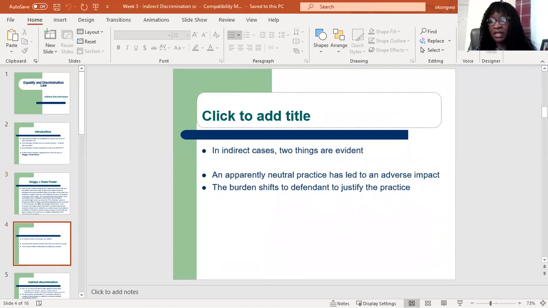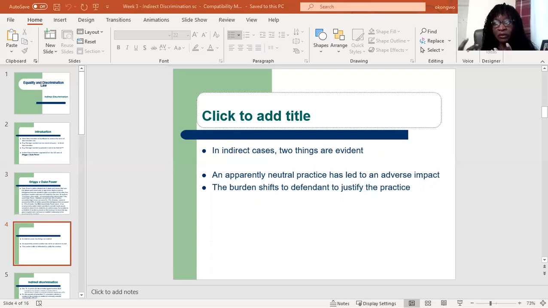So in indirect discrimination cases, 2 things are evident. The first one is that the claimant has to show that an apparently neutral practice has led to an adverse impact on a protected group. For example, in Duke's case, a high school diploma was a condition of employment, and a larger proportion of whites completed high school than Blacks. Let's not forget that this case was around the time of racial segregation in America, where Black people were restricted from going to school.